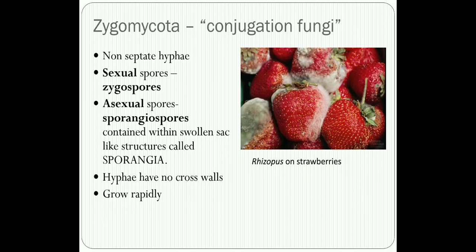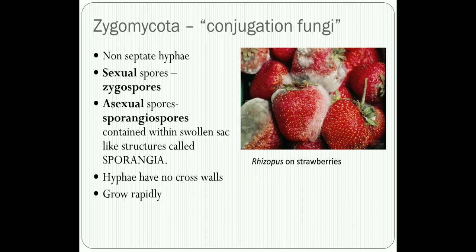As per the current classification, the zygomycetes have been renamed as Glomeromycota. I will repeat once again: as per the current classification, zygomycetes have been renamed as Glomeromycota.